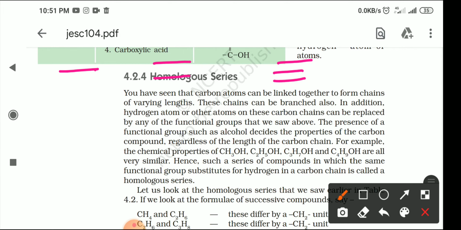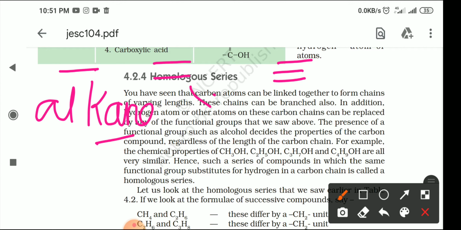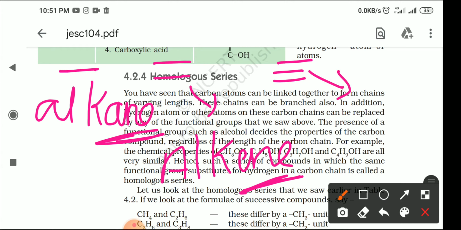In the first we are talking about the alkane, A-L-K-A-N-E. In the second, alkene, A-L-K-E-N-E. Single bond is ane, double bond is ene, and when we talk about the triple bond, that is alkyne, A-L-K-Y-N-E.